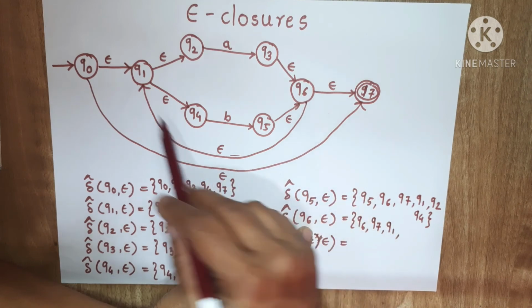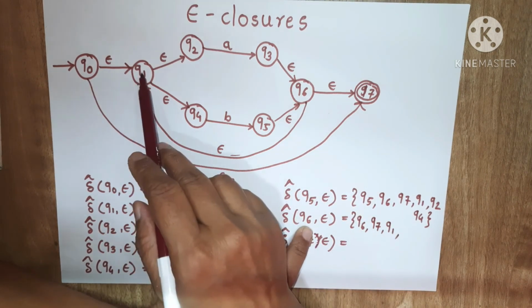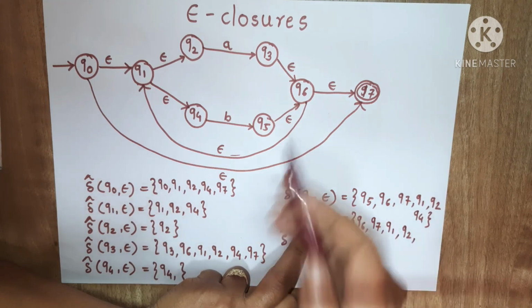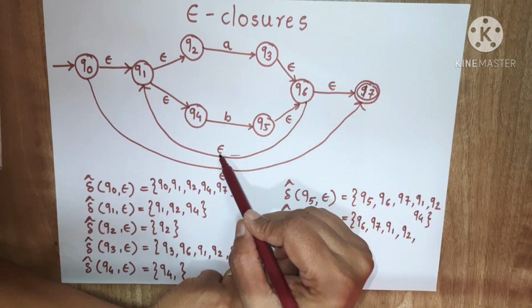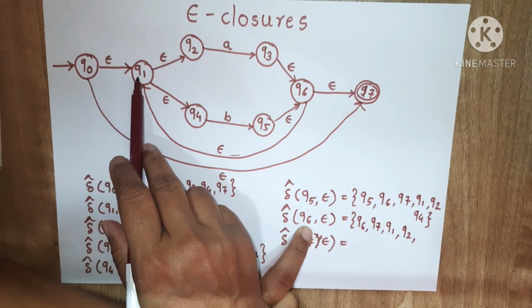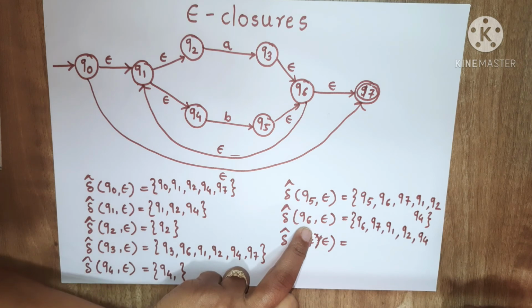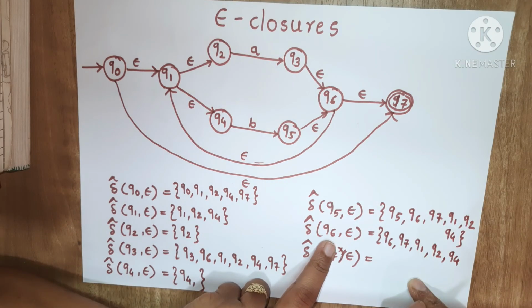From q6 it will go to q1 by using epsilon, and from q1 it will go to q2. Again from q6 by using epsilon it will go to q1, and from q1 it will go to q4. So these are the possibilities for q6. This is the epsilon closure for the q6 state.